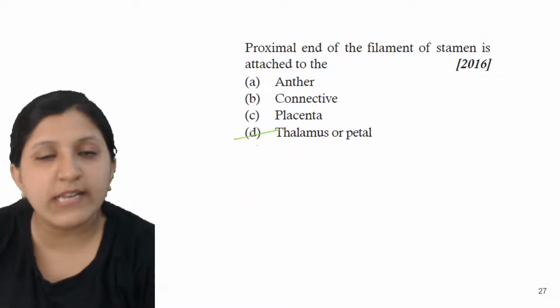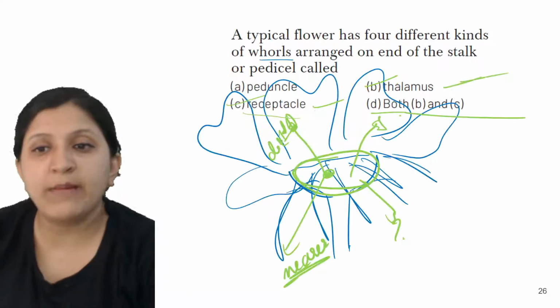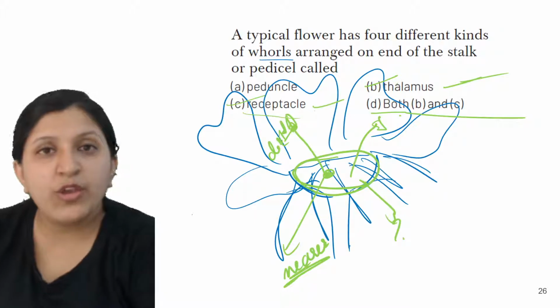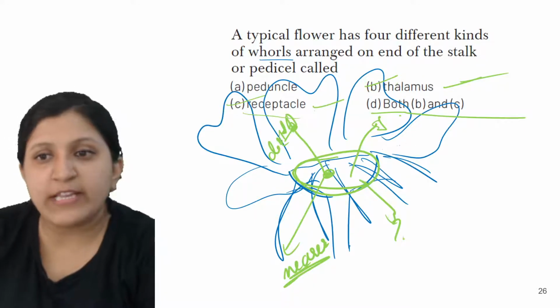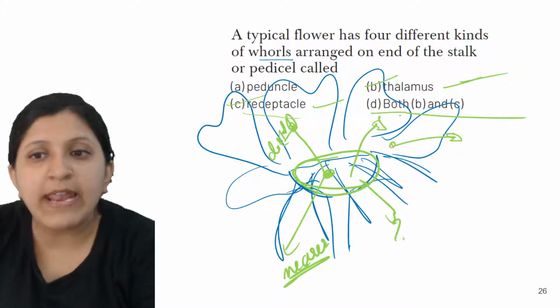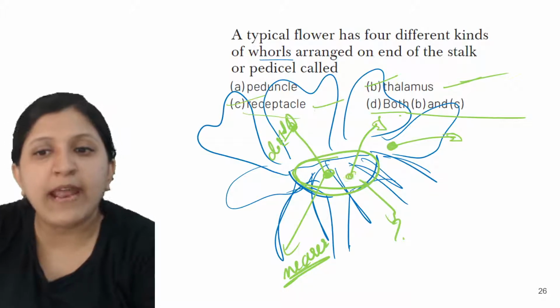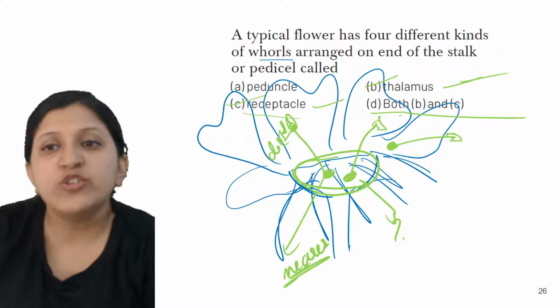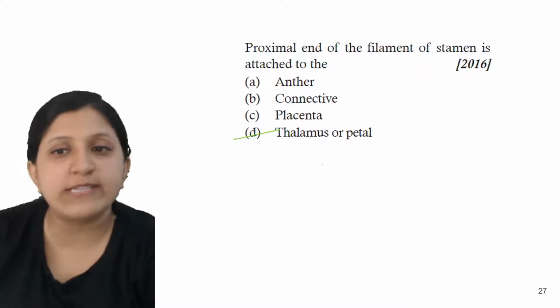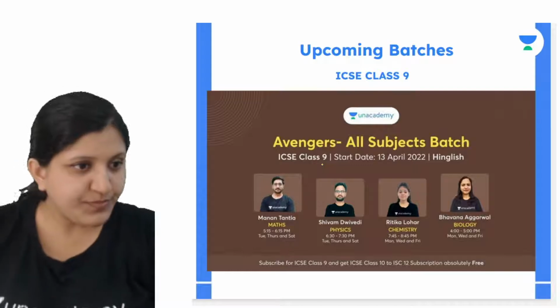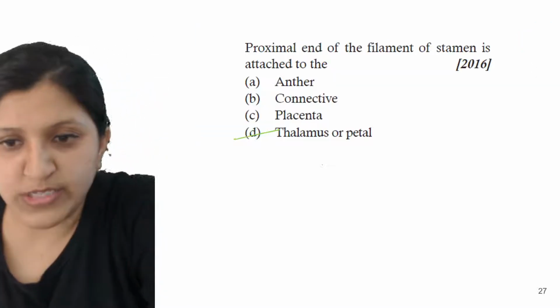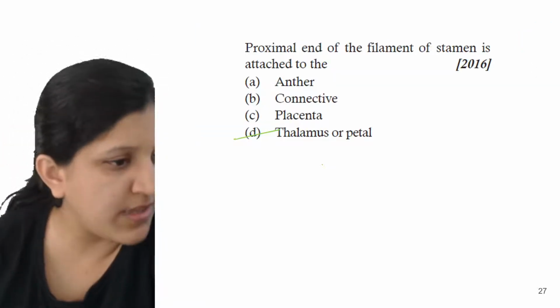That is why the answer can be thalamus or petal, because some of the androecium can arise from the petal also. Some will arise from the petal, and some can arise from the receptacle also. So for this question it is thalamus or a petal. Yes, D, you gave the answer. That's the right answer.